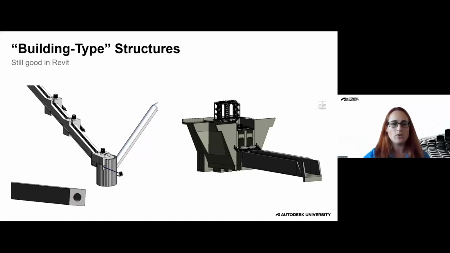Right. So the building type structures. The other term that I've come to use, and we'll talk a little bit more about some of these structures later on in the presentation, as a good initial test of whether Revit's a decent choice for a particular model is if the material is a man-made material. So in these cases, it's concrete. It's not soil or dirt, as I'm going to mess it up, I'm sure, later. So it's enclosed geometric shapes of man-made material. So Revit's a really good option for anything like that.